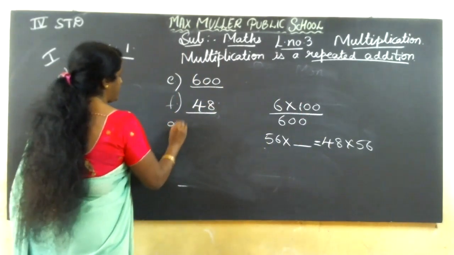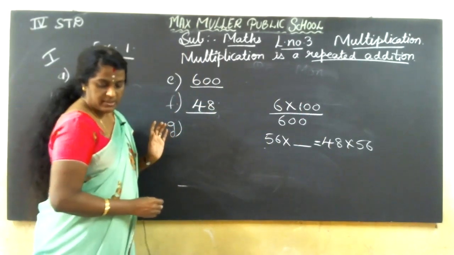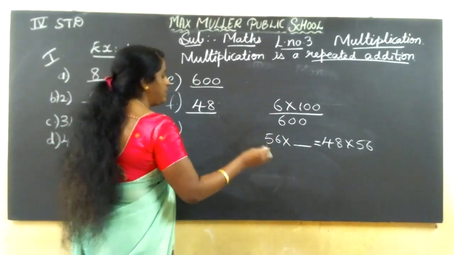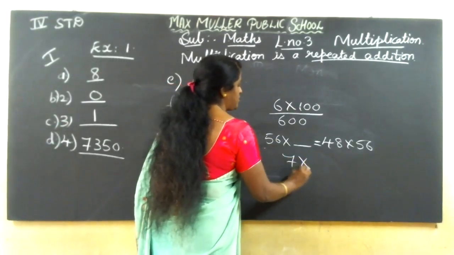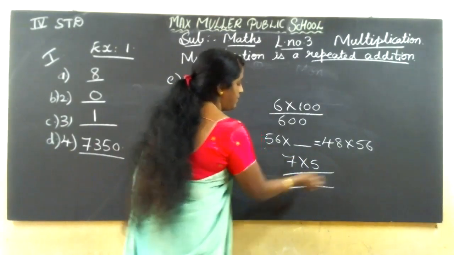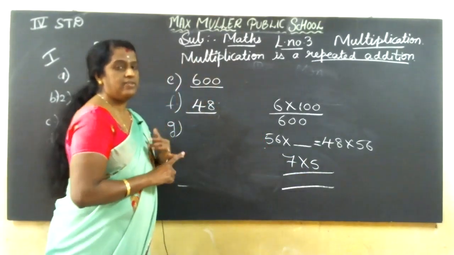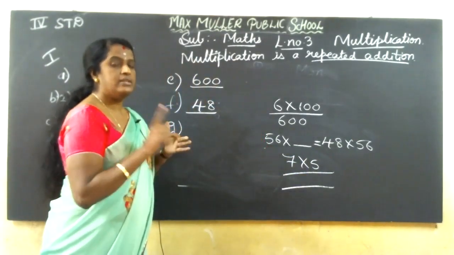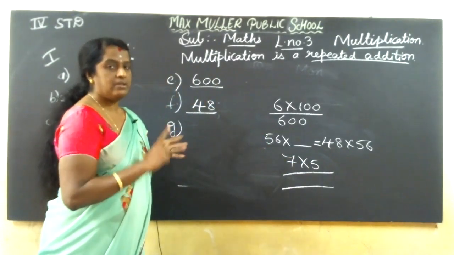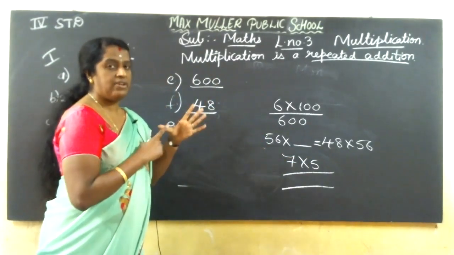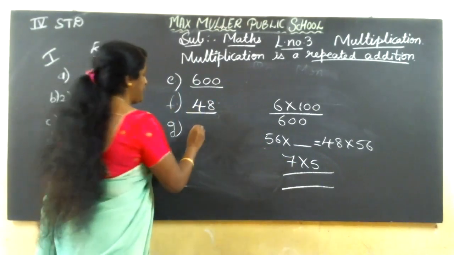We have G. G is 7 into 5. You know 7 5s are how much? Question is 7 5s are how much? 7 1s are 7. 7 2s are 14. 7 3s are 21. 7 4s are 28. 7 5s are 35.